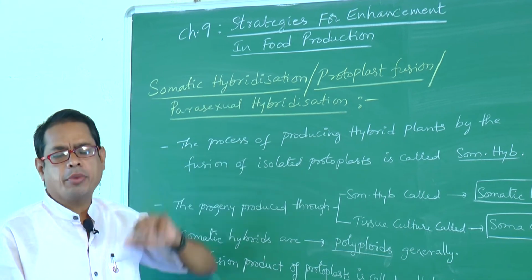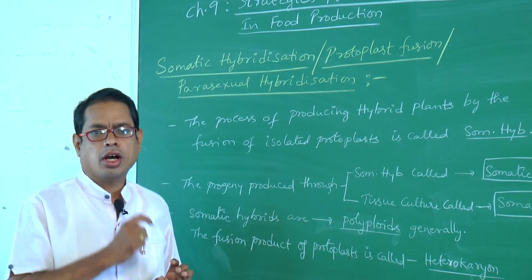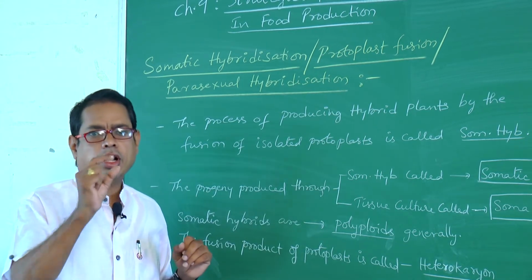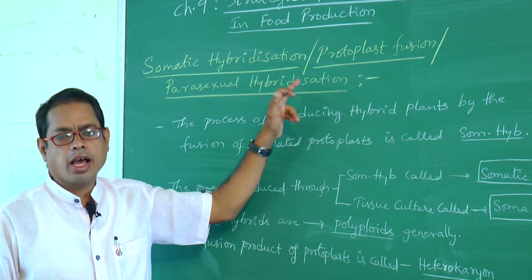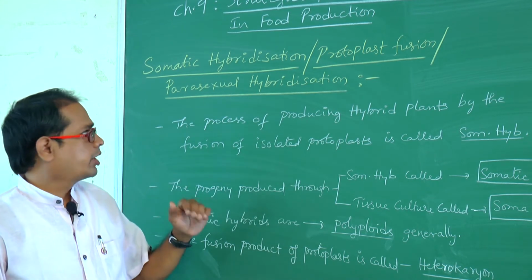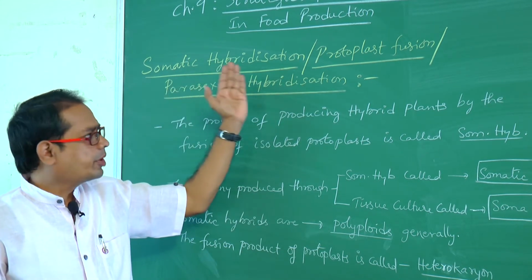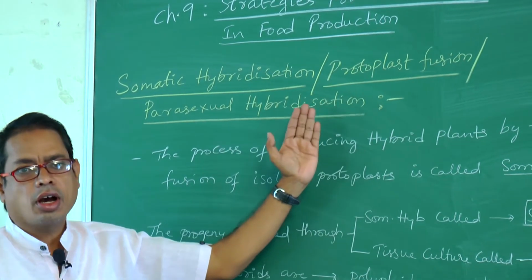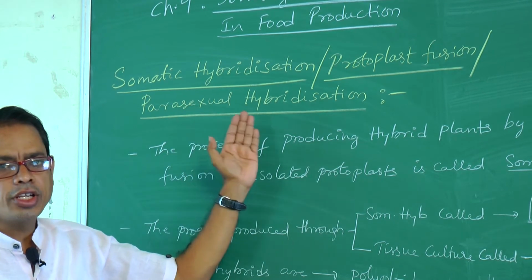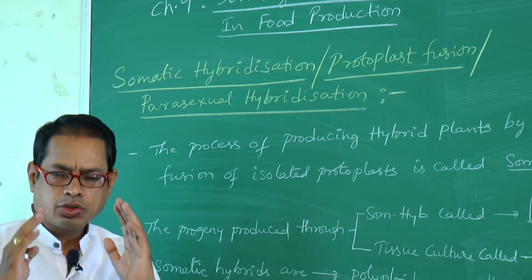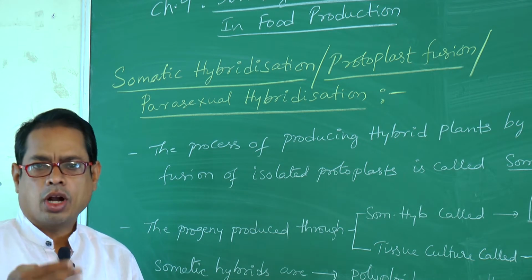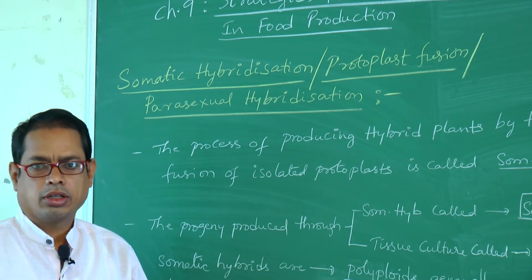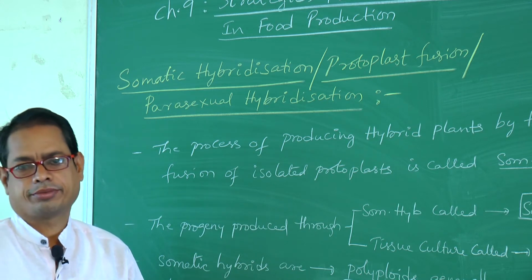Somatic hybridization is also called protoplast fusion, also called parasexual hybridization. What is somatic hybridization and what type of hybrids do you call? Those points we have to discuss today.